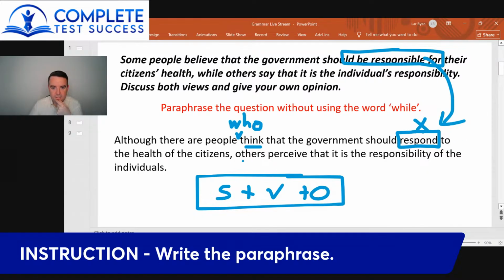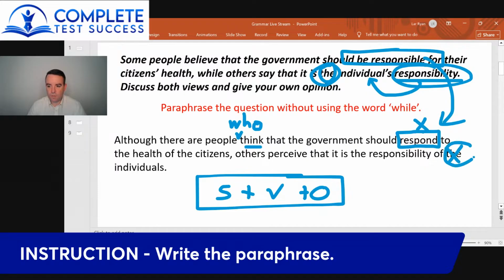To the health of citizens, comma, others perceive that it is the responsibility of the individuals. We don't need the word the before individuals. We're just talking about individuals more generally. Now, up in the question, it said the individual's responsibility. So why are we using the article up here? Well, we're using the article up here because it's a specific responsibility. What responsibility? The responsibility of the individuals. It's a specific type of responsibility. So up here, we're using an article because responsibility is specific. It's a specific responsibility of the individuals.